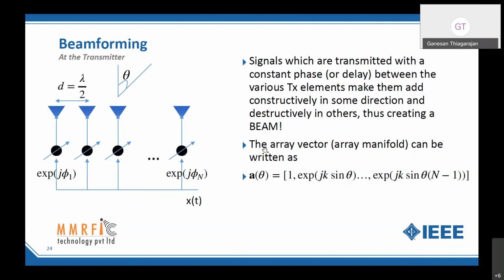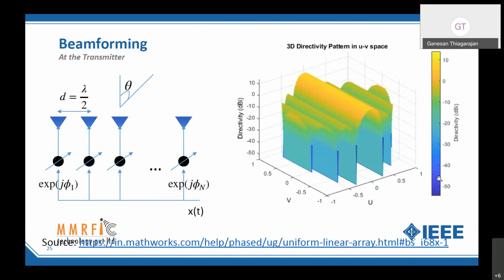What is that? Basically, if I choose these weights like this, a theta, then the beam or the main signal energy gets focused towards an angle theta with respect to the broadside of the antenna. Okay, we'll see some plot here. If I do a 2D plot where U is the azimuth angle and V is the elevation angle, and since I'm using just a one-dimensional array, I'm going to get beams which are identical on the elevation, but on the azimuth side, which is the broadside, I'm going to see shaping.